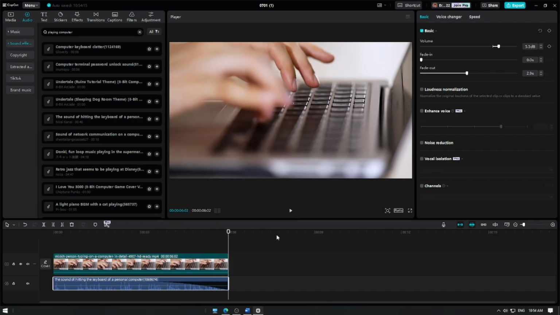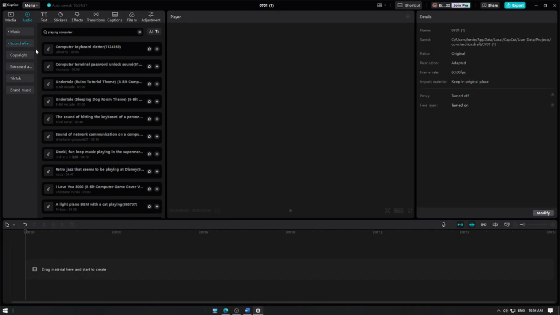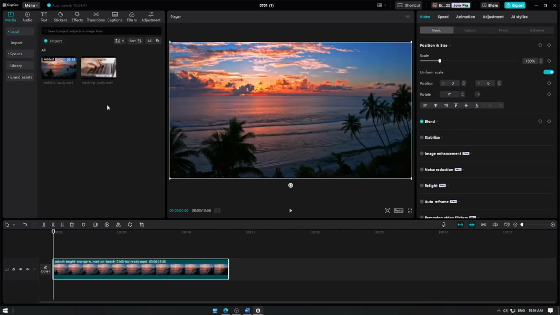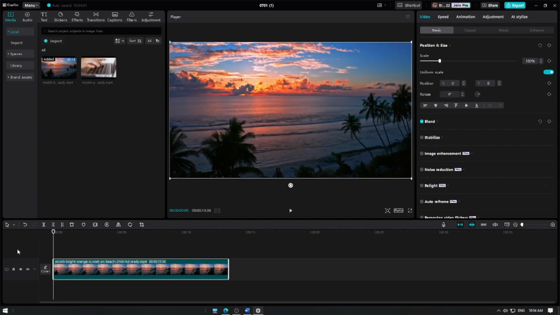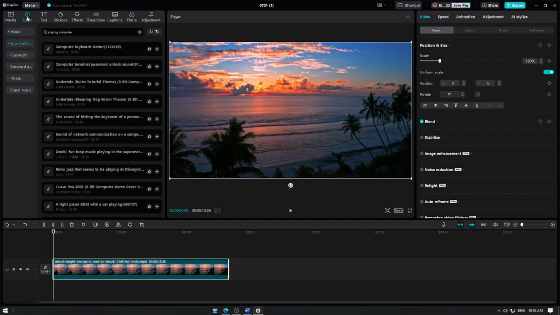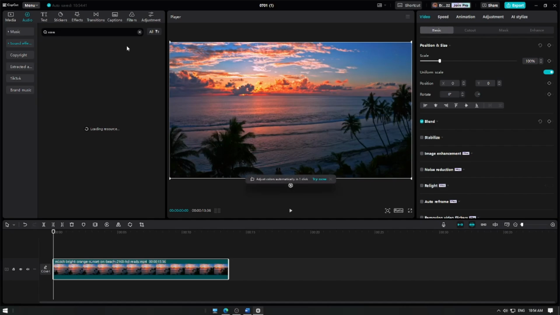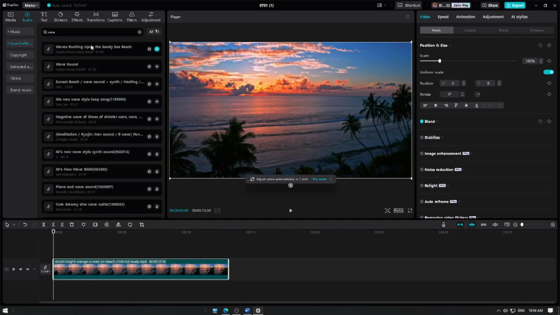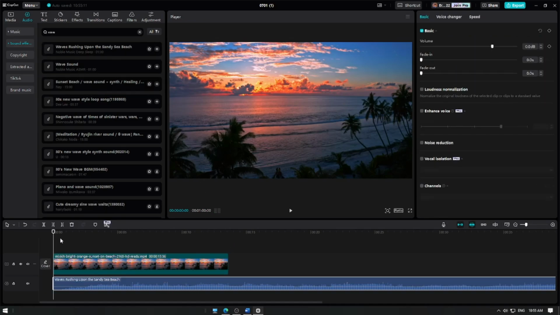Now for our second example, let's delete the existing layers and add a new video clip. To create a more dynamic soundscape, consider layering multiple sound effects. Repeat the process from going to the Audio tab and selecting Sound Effects. Choose your desired sound effect that best fit your video. Use the split tool to match the video's duration.